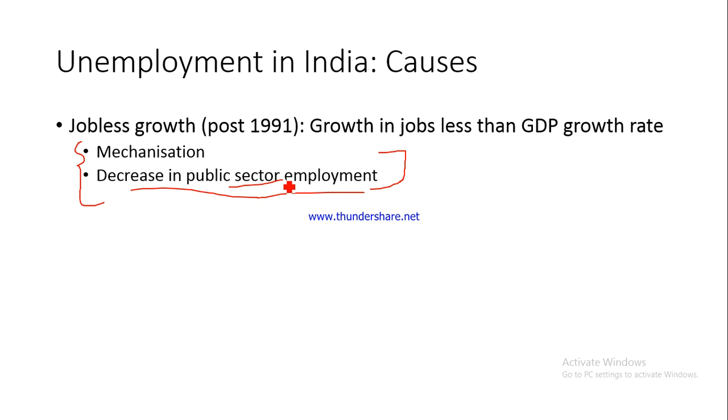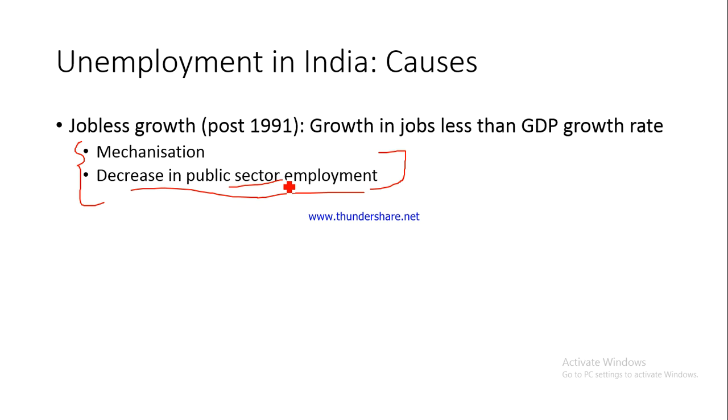For example, only a few months back, we implemented the reservation for EWS, economically weaker sections, and many of these people come from the general castes. They are not OBCs, they are not SCs and STs. They are considered to be more developed communities. Likewise, in Maharashtra, you might have found that the Maratha reservation is being talked about.